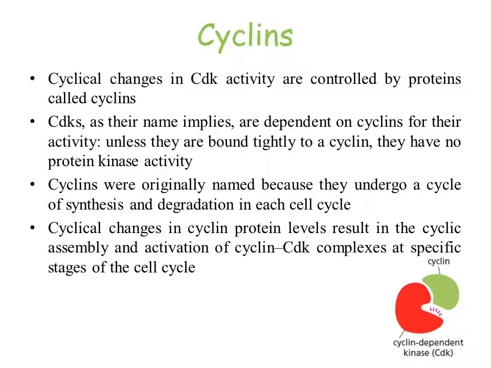They will not be synthesized or degraded; a constant concentration of CDKs will always be present in the cell, whereas cyclins are synthesized as well as degraded. When they are synthesized, they will come and attach to CDK and make CDK active. Whenever CDK won't receive the cyclin, that cyclin dependent kinase will not be active.